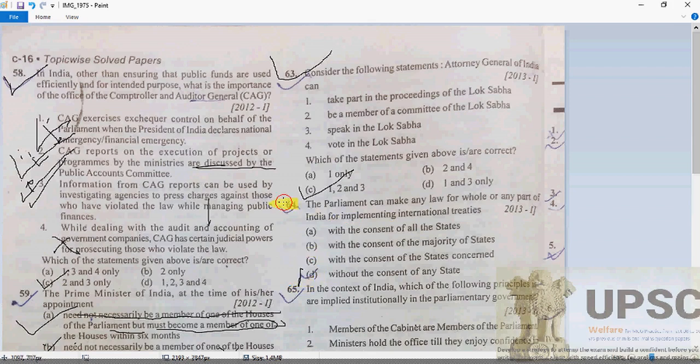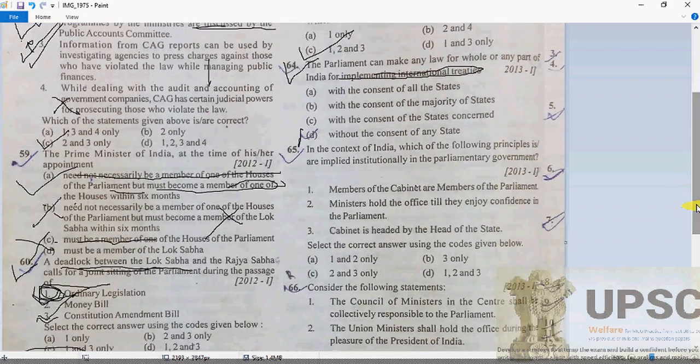So my dears, 64, let's see now. Can Parliament make any law for the whole or any part of India for implementing an international treaty? This question has been asked by UPSC five times in the prelims examination. So it's very important, my dears. Remember that here, without the consent of any state, it can be done, implementing international treaties. 64.